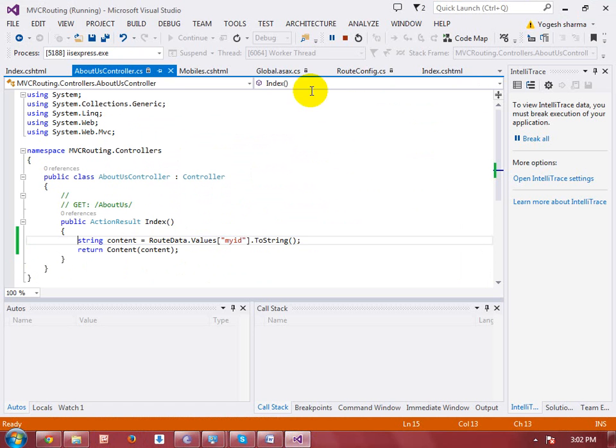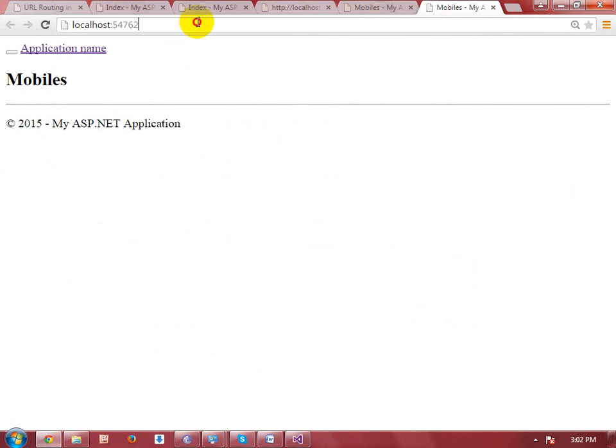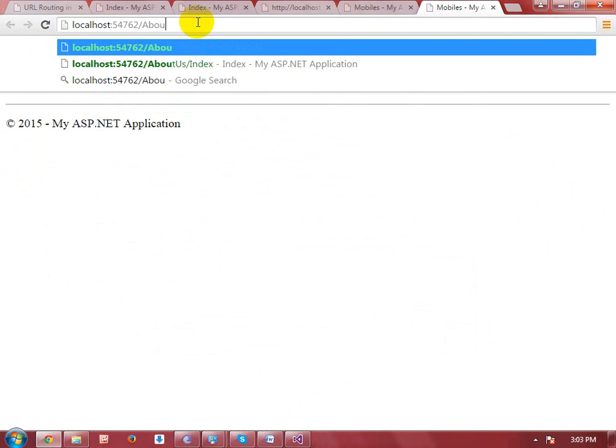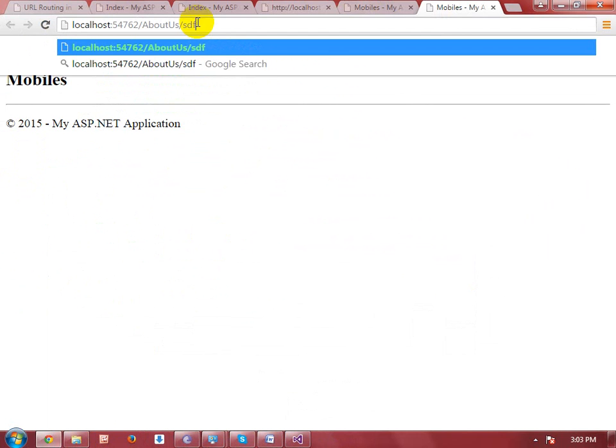I set the segment variable just after about us, so I have to write or call the index view in such a method. Okay, then you can see the content has been returned. This value goes into the my ID segment variable, and in that variable you will get the value.